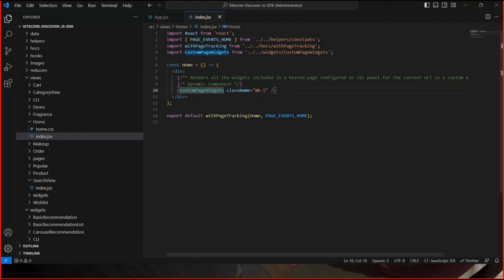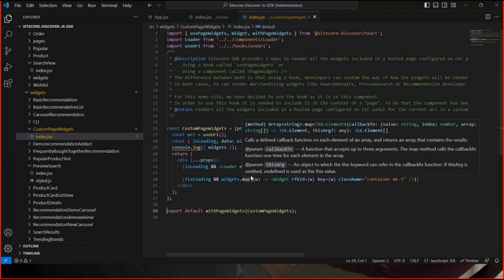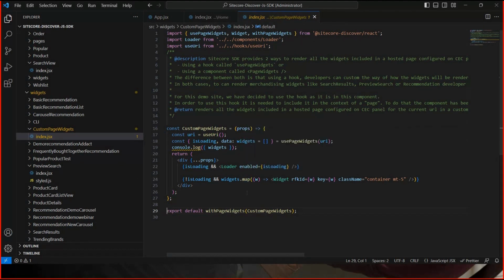What we have created is a custom widget. In the custom widget, based on this URI, we are targeting the home page, and we are iterating over all those widgets which we have configured in our CAC platform. Currently we have configured 3 widgets, so it will render all those 3 widgets. If I add 4 widgets, it will render 4 widgets, which we previously showed you.